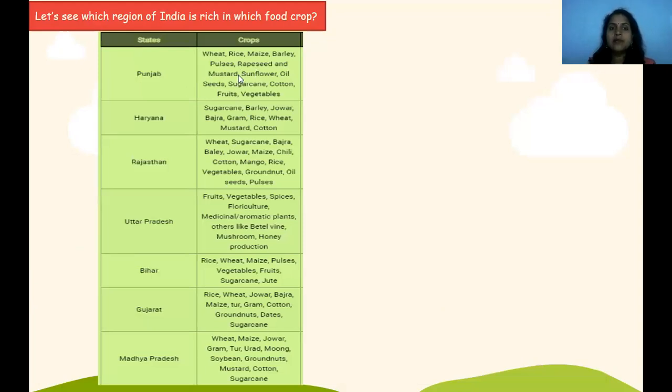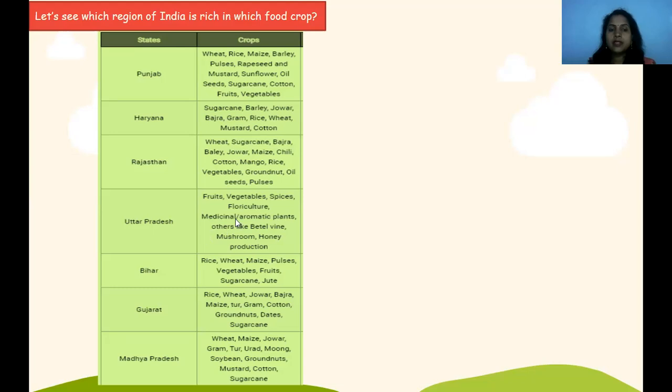First is Punjab: wheat, rice, maize, barley, pulses, rapeseed and mustard, sunflower, oil seeds, sugarcane, cotton, fruits, and vegetables. These crops are grown in Punjab. Coming to Haryana: sugarcane, barley, jowar, bajra, gram, rice, wheat, mustard, cotton. These are all grown in Haryana. Then Rajasthan: wheat, sugarcane, bajra, barley, jowar, maize, chili, cotton, mango, rice, vegetables, groundnut, oil seeds, pulses. These are grown in Rajasthan.